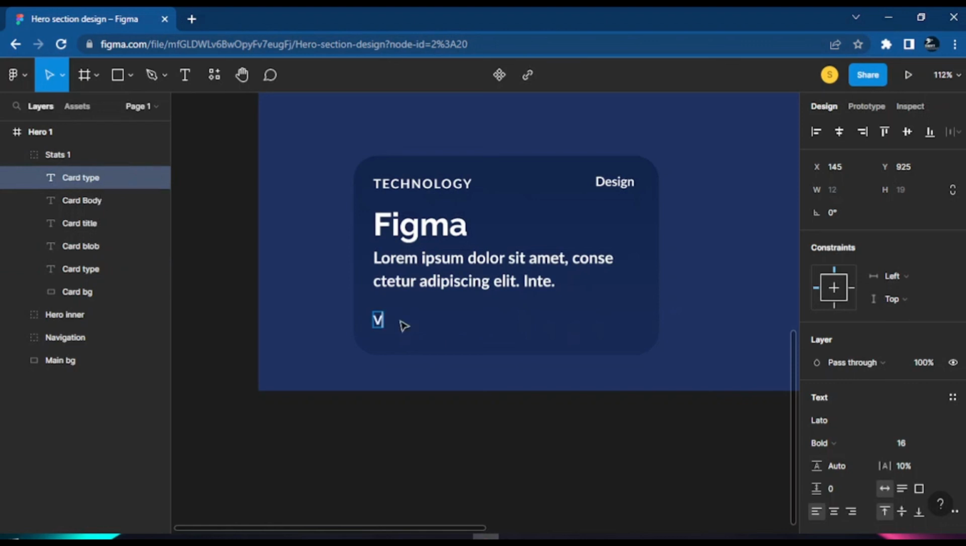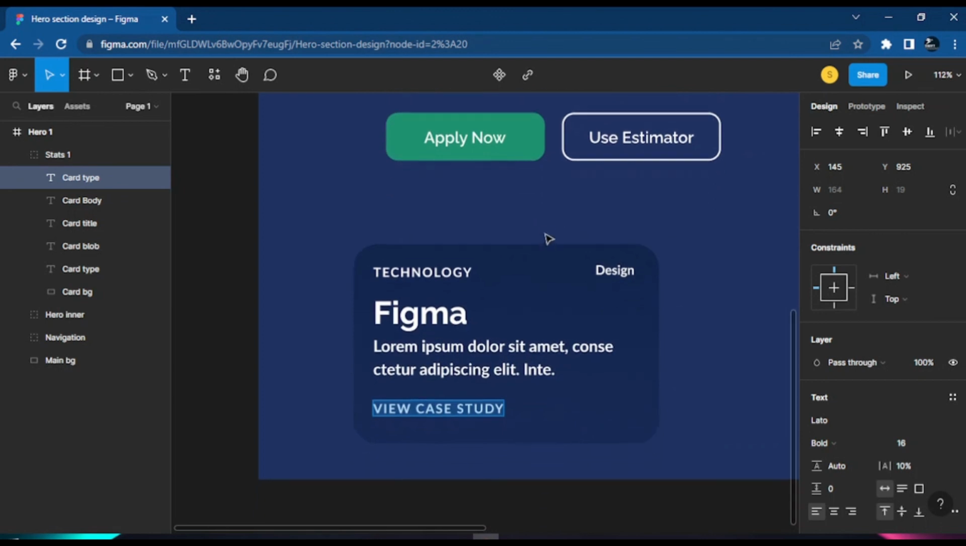The layer, let it be view, okay? And I will just say case study. So we can just use Figma as a case study, all right? Where this our app does some things with Figma, okay? And let's just say this is view case study.